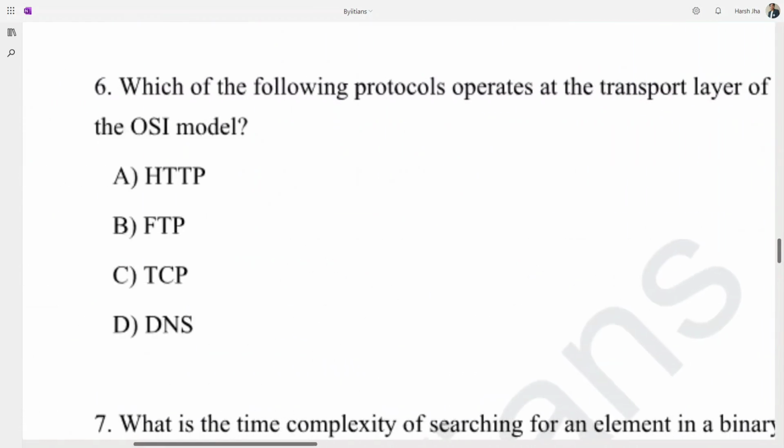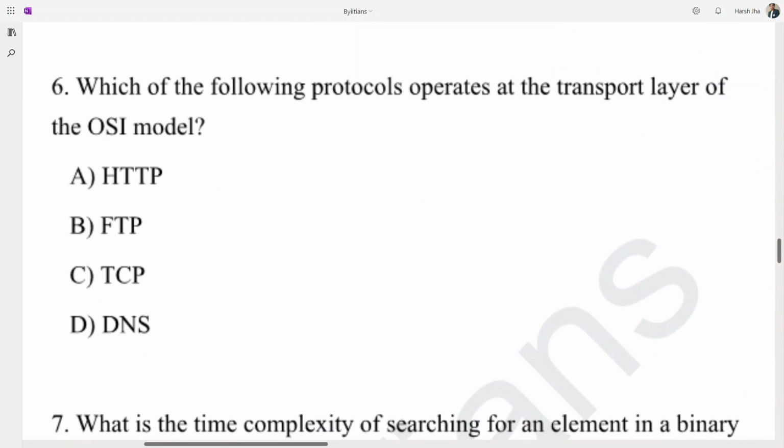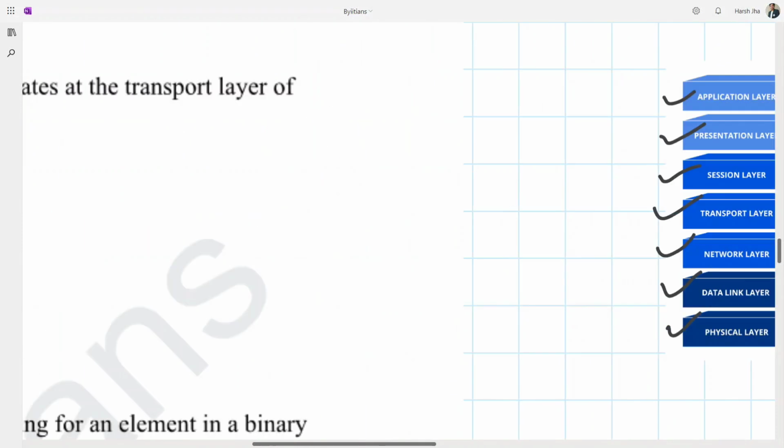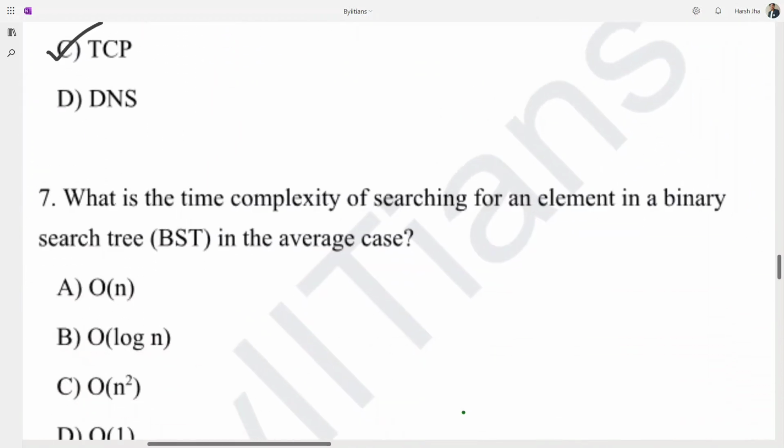So according to the question, which of the following protocols operates at the transport layer of the OSI model? The correct answer is TCP. As you can understand from this image, the transport layer transmits data using transmission protocols including TCP and UDP. Okay, so we will move forward to question number 7.